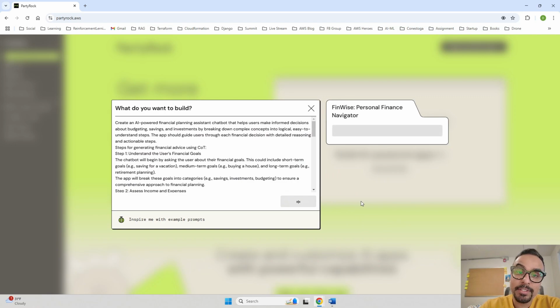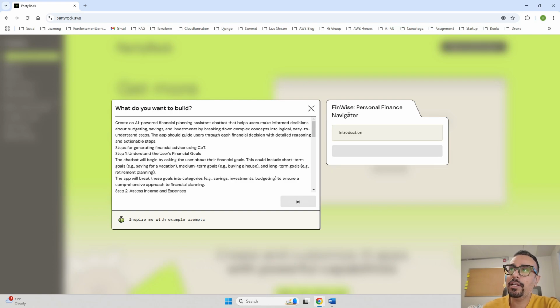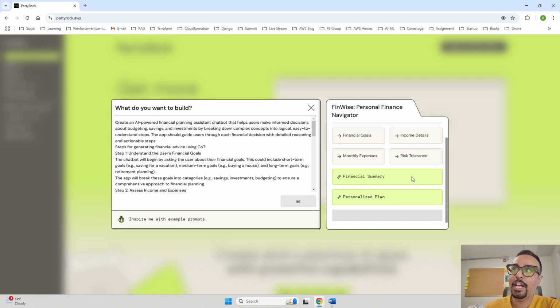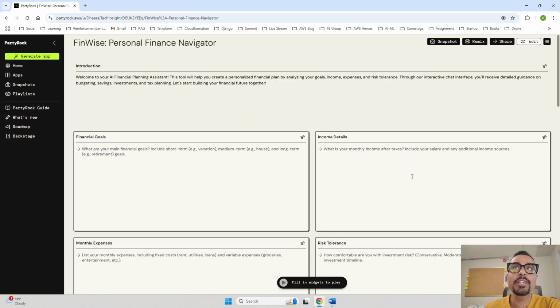So it says Personal Finance Navigator. That's a good title. I'm not going to change this one. I like it. So the app name would be Finwise. That's good. So let's see what kind of user input it is planning to take from us. The one that you see over here is going to be the app title. This is the introduction of the app. Then it is going to ask for financial goal, income details, monthly expenses, and risk tolerance. And based on that, it is going to provide you the summary.